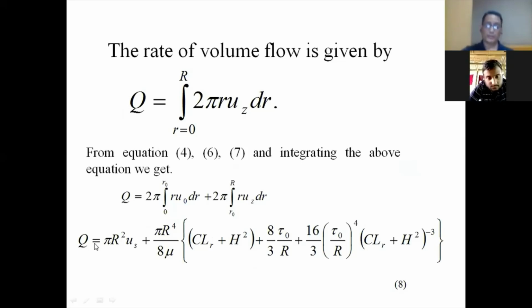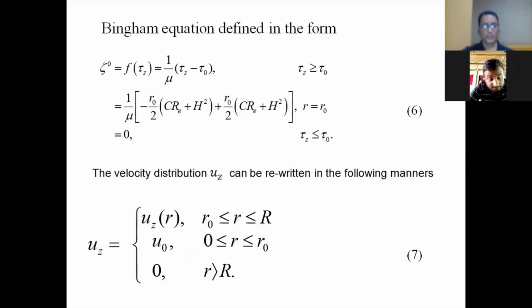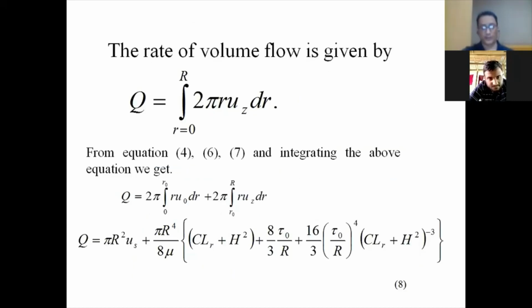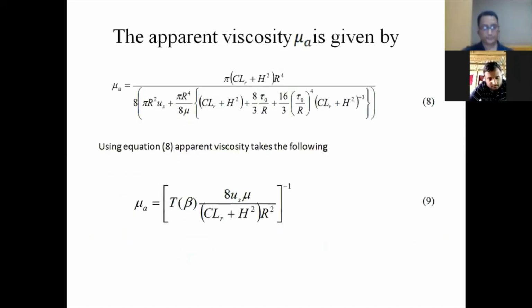If I substitute that value of Q and plot it graphically, I'm getting some different curves. With the help of the different curves, I'm analyzing, and we can conclude from there whether the blood is flowing freely through it or not. So again, I'm finding out the apparent viscosity.